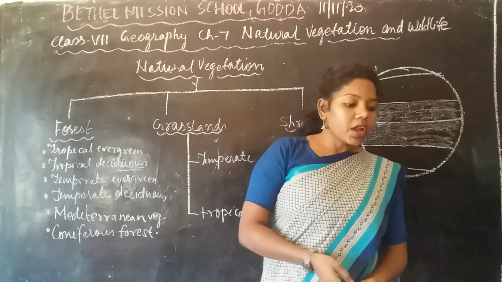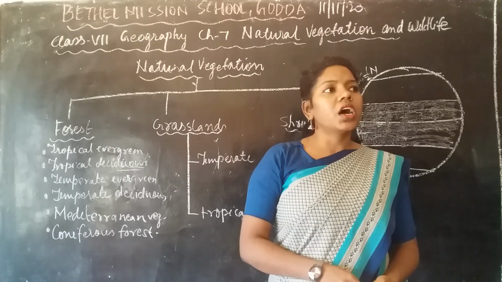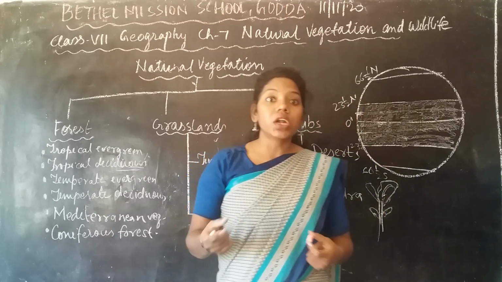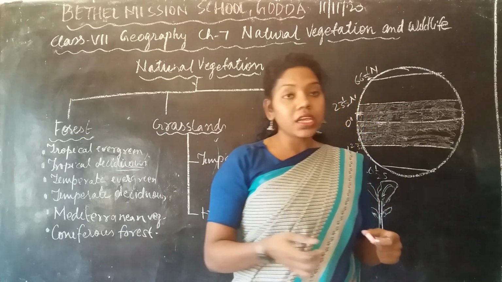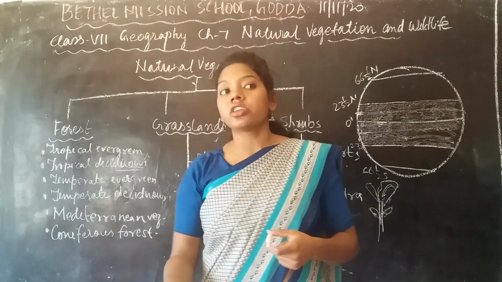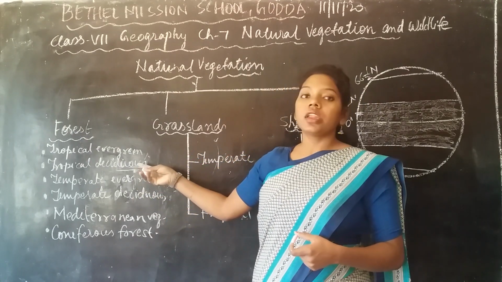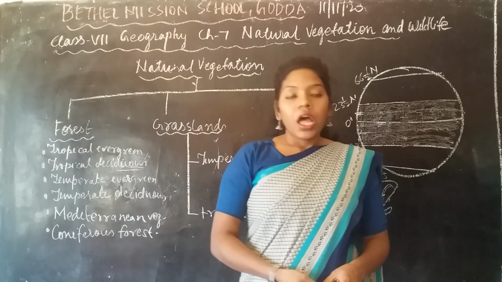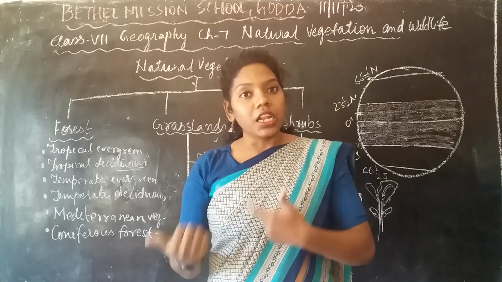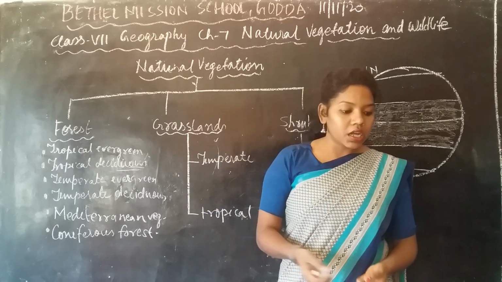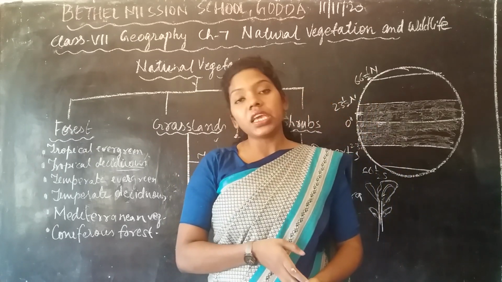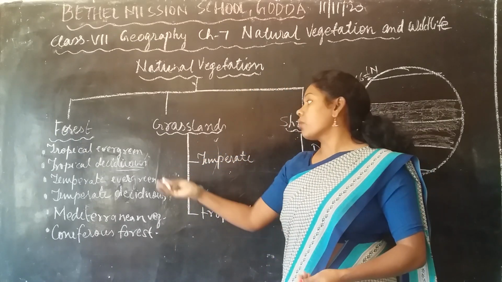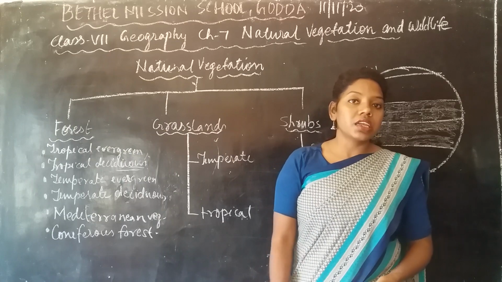Mainly the trees which grow here are the tussar, then you have the sal, deodar, then the teak, neem, sal. These are the important trees present in the tropical deciduous forest. And the animals like lion, elephant, tiger, cheetah, then you have the monkeys, langurs. These are the important animals which are adapted to the tropical deciduous forest.